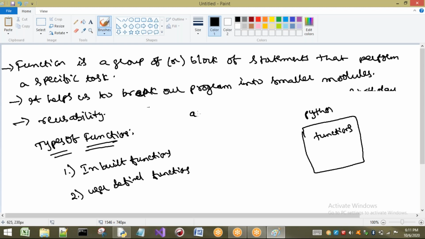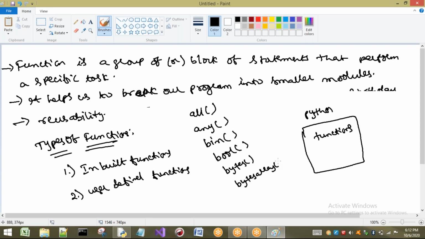In yesterday's session we have seen any, bin to convert a number to binary, and bool. These are all functions. Bytes function is there, bytearray is there, tuple is there, and list is there.